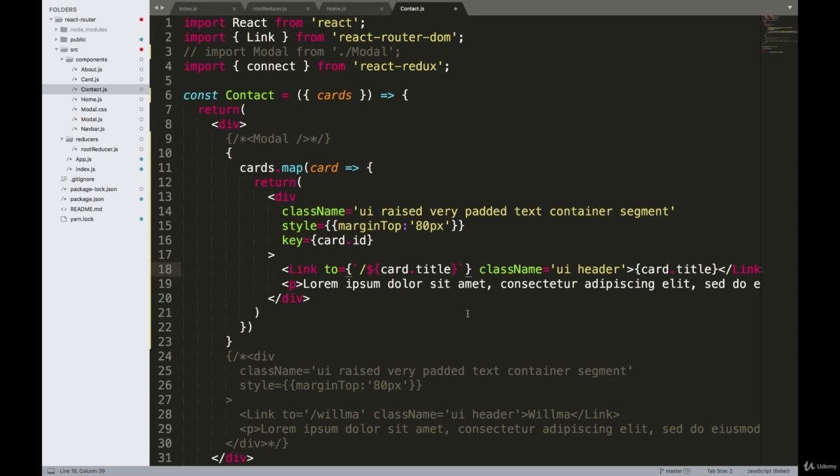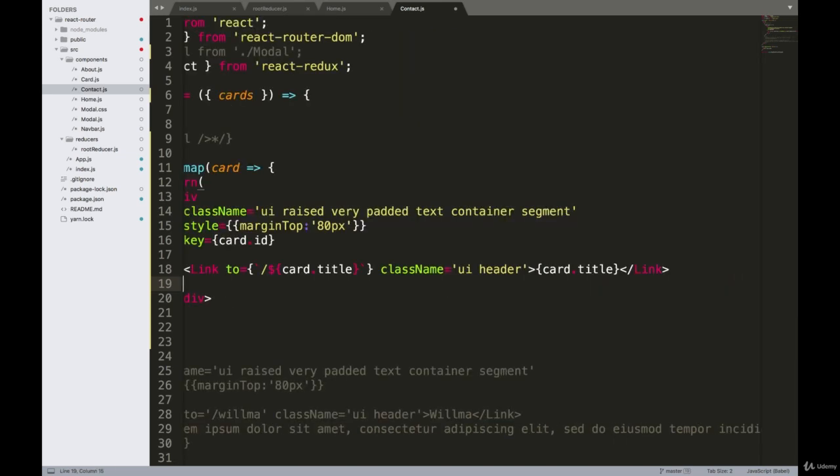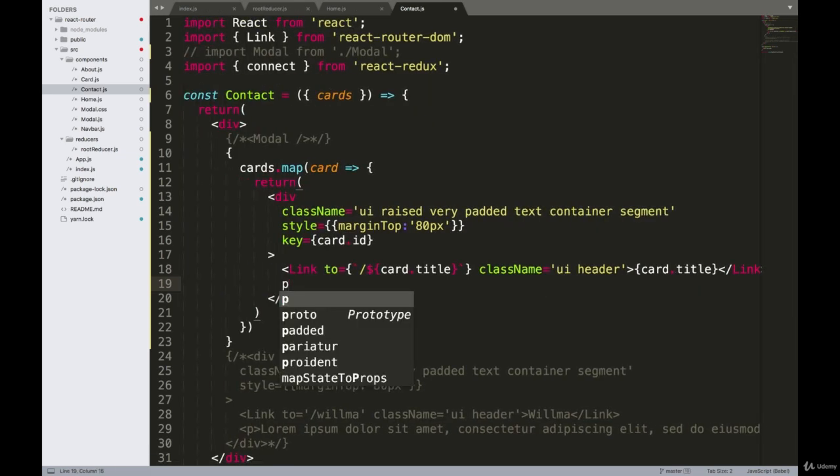So whenever a user clicks on this title, this will allow the user to navigate a route, and that route parameter will be, well, whatever the title is. All right. Then down here, I will create a p tag, and inside of it, I will say card.body, like so. All right, so let's save this and turn back to the browser.